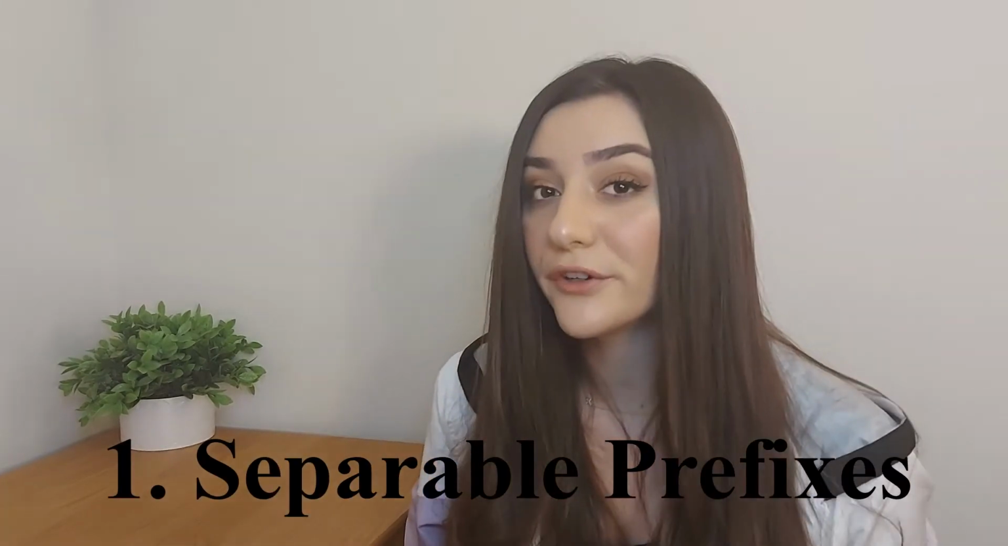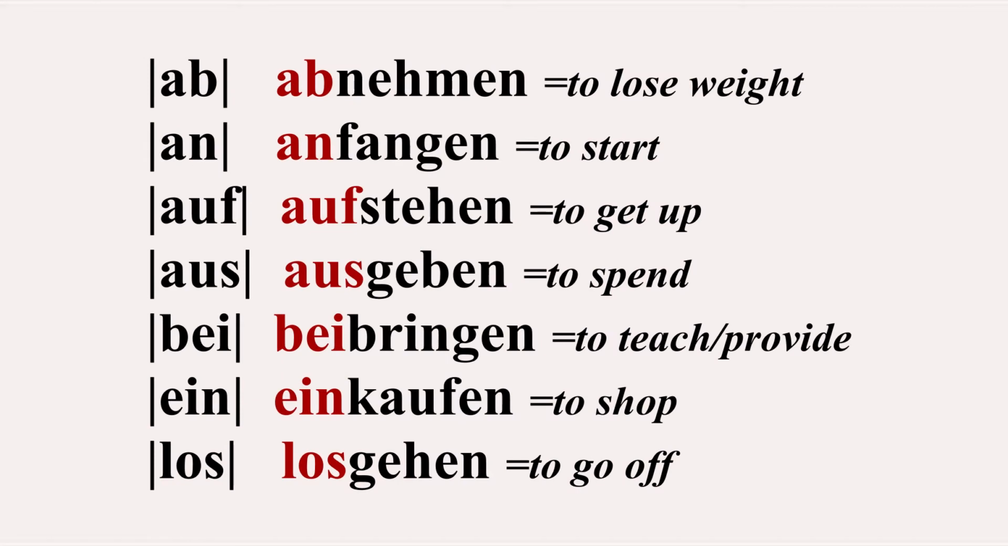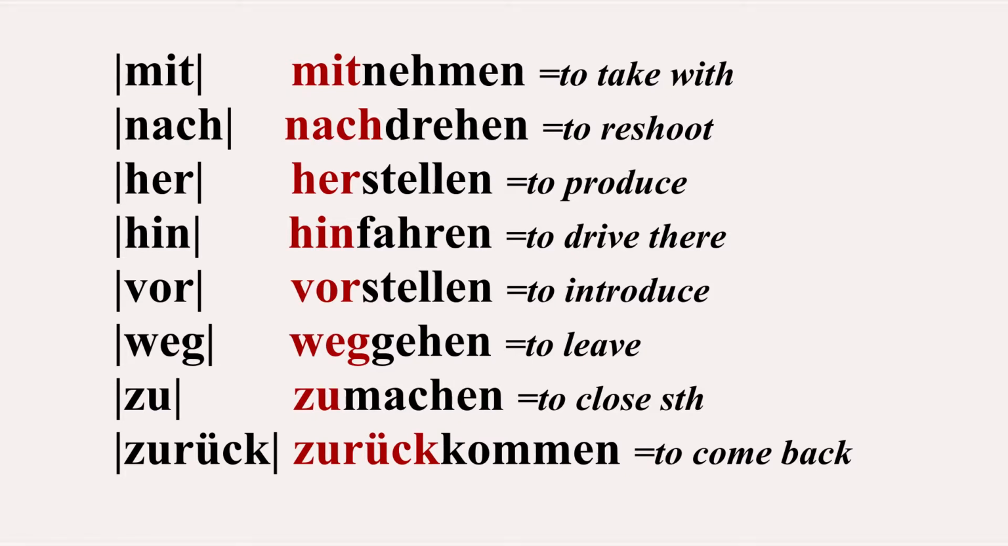Now, how do we know which verbs are separable and inseparable? There are three categories of prefixes. The first are the separable, the second are the inseparable prefixes, and the third are the ones that sometimes can be separated and sometimes can't be separated. Let's start with the first group. Ab, an, auf, aus, bei, ein, los, mit, nach, her, hin, vor, weg, zu, zurück.